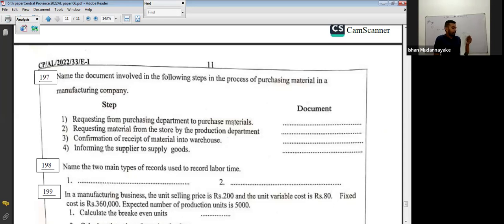Third, confirmation of receipt of material into the warehouse. That is the goods received note, GRN.